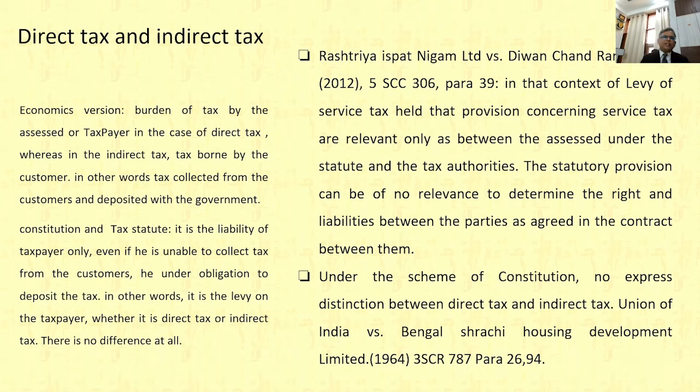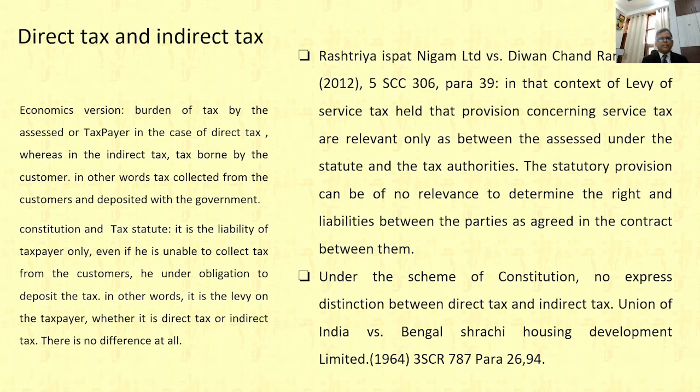One, the economics version: the burden of tax by the assessee or taxpayer in case of direct tax. In the case of direct tax, the person who is paying tax, or the person who is subject to charge of tax, cannot shift the burden to some other person. Whereas in the case of indirect tax, the burden could be shifted to the customers. In other words, in indirect tax, tax is collected from the customers and deposited with the government. So the person on whom it is levied or charged is not bearing the tax element. This is the version of economics.